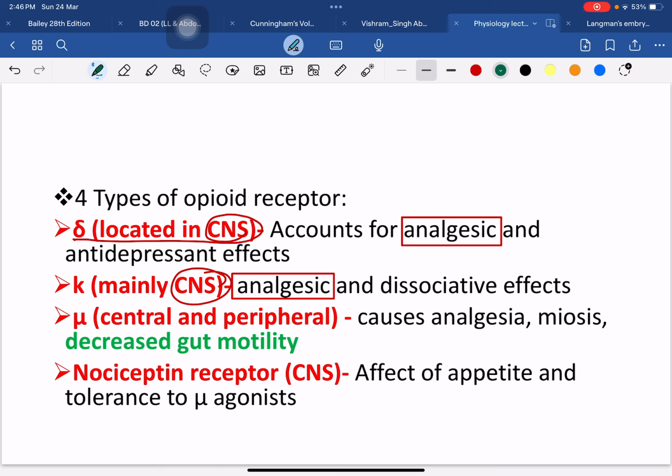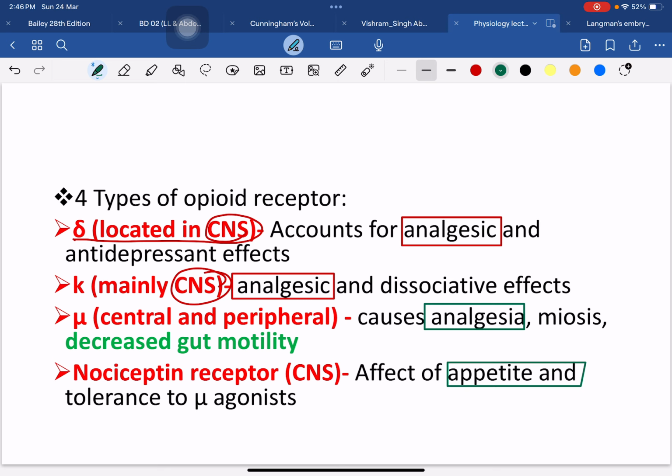effect. Then mu receptor, it has both central and peripheral receptors, and it causes analgesia, meiosis, and decreased gut motility. Also the nociception receptor, it affects appetite and tolerance.